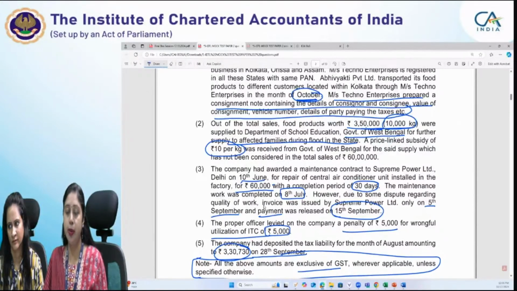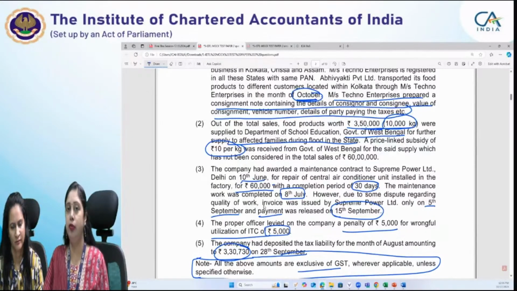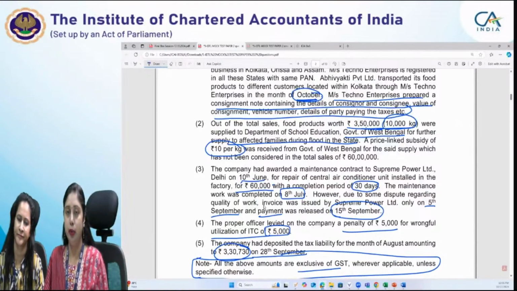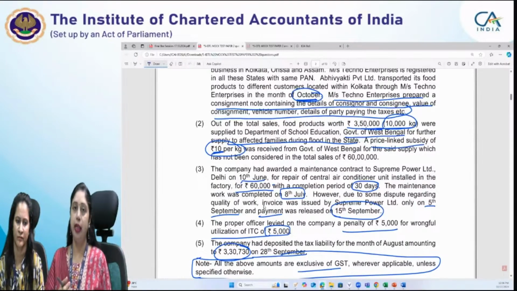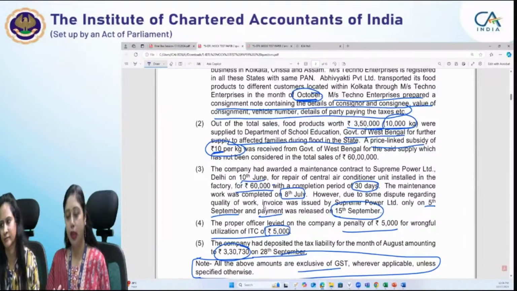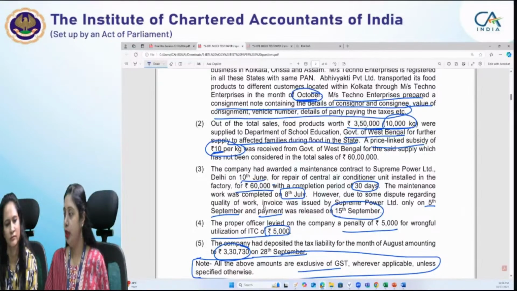It can be used by School of Education for their own consumption. The only thing that matters is to whom we have supplied it, and there is a price linked subsidy of 10 rupees, provided by the government.